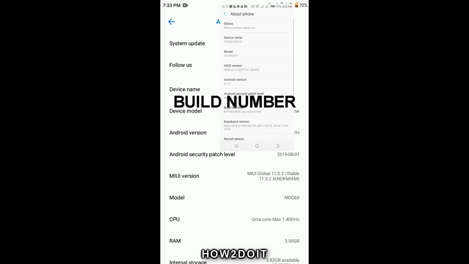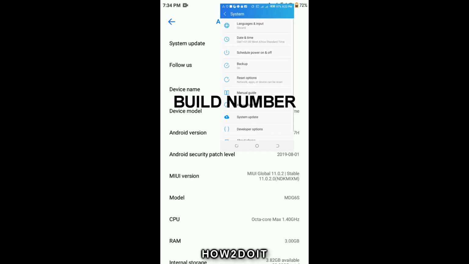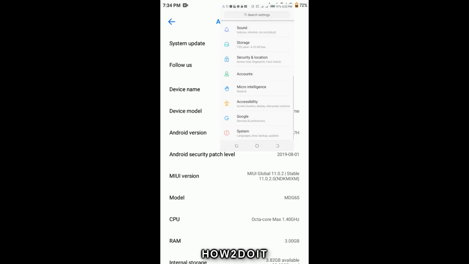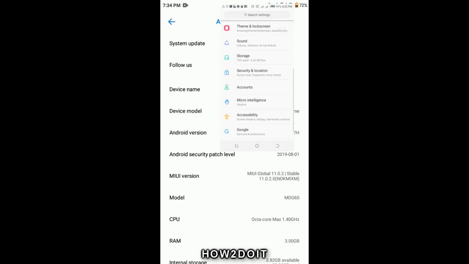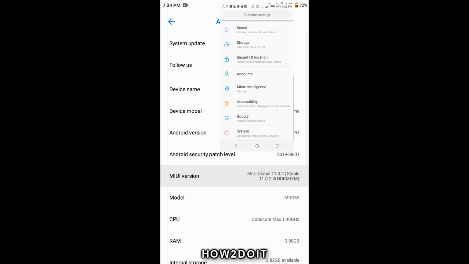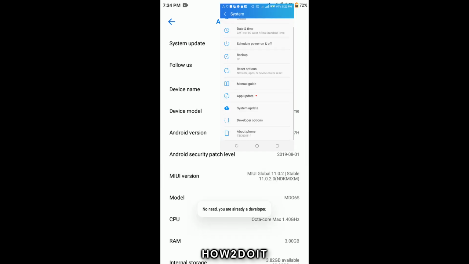But in this type of device I'm using, which is Redmi Note 5A Prime, you will be using the MI version instead. Click on this MI version 5 times and it will bring out something like you are becoming a developer, till it changes to you are now a developer. I've already done this. As you can see, no need, you are already a developer.